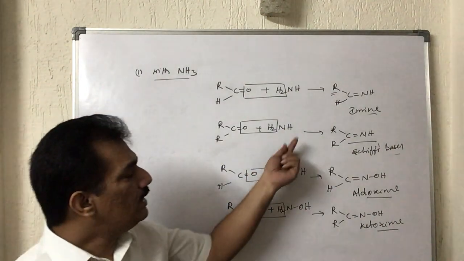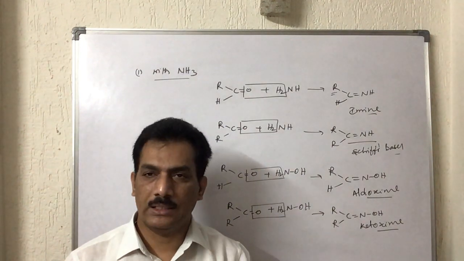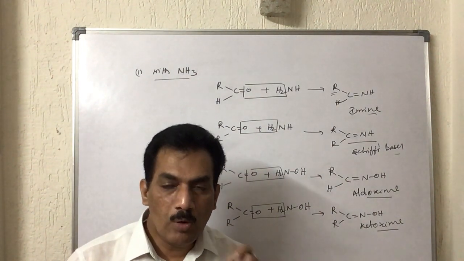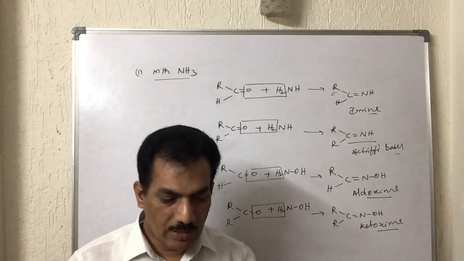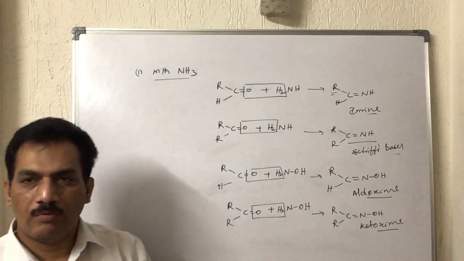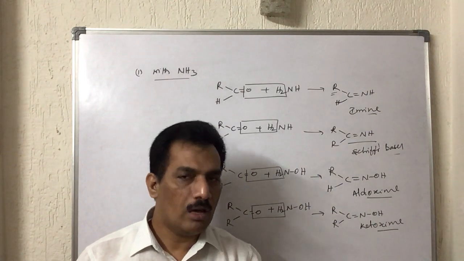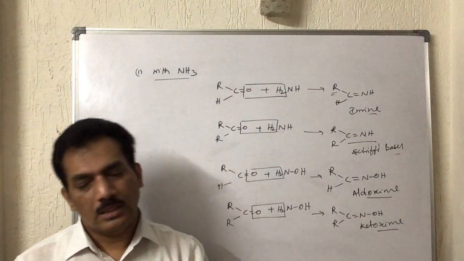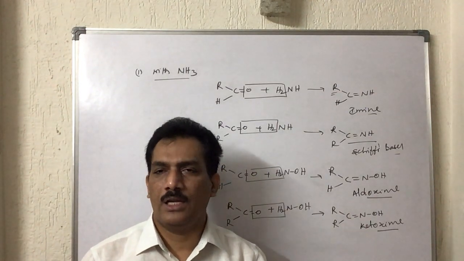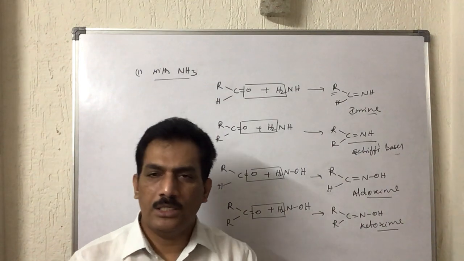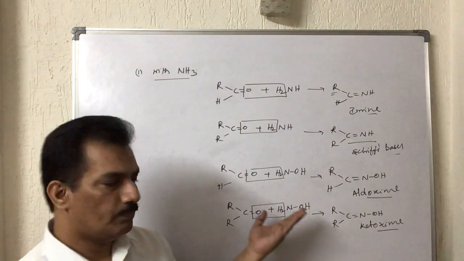Just like that, when it is reacting with ammonia, they are forming imines. Imines are nothing but N double bonded with carbon. And when ketones react with ammonia forming imine, it is known as Schiff's base. They are known as alkylated imines. Those alkylated imines are considered Schiff's bases, and they are useful. Generally, Schiff's bases are useful in distinguishing aldehydes and ketones. Clear?